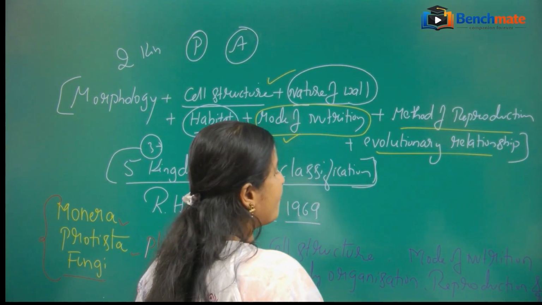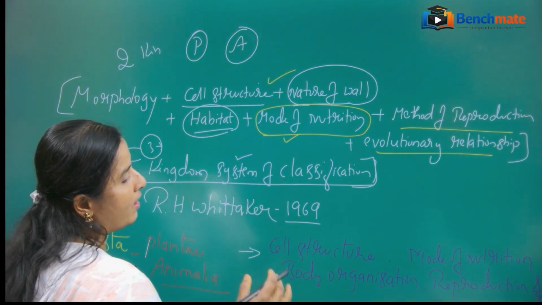It is also called the phylogenetic relationship.